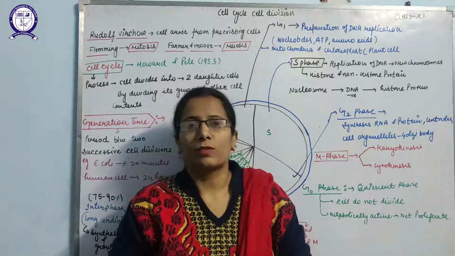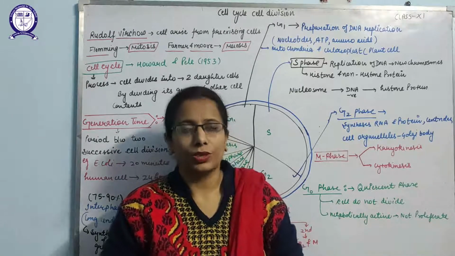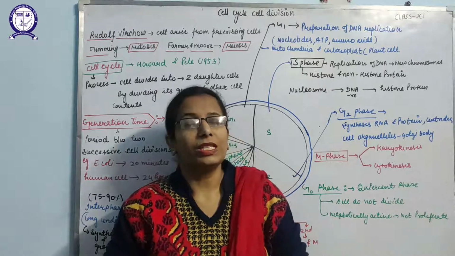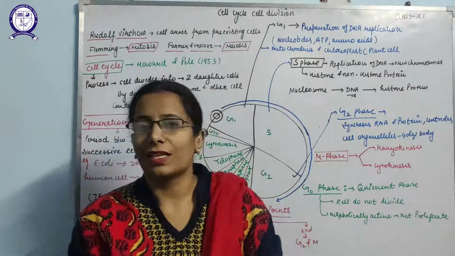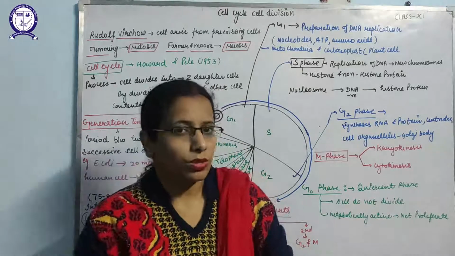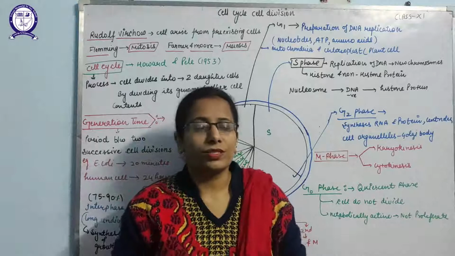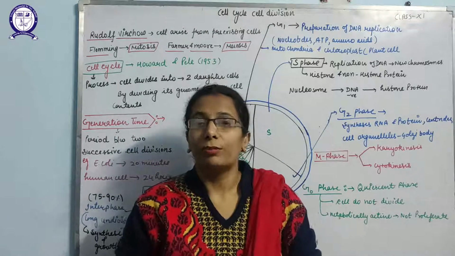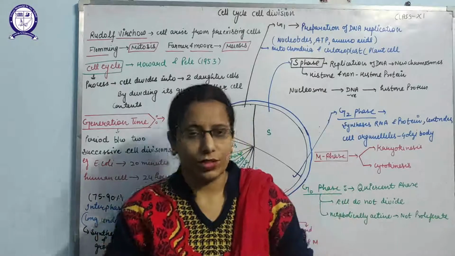But if we are discussing multicellular organisms or eukaryotes, they are made up of millions or billions of cells, because these cells are arranged together to form tissues, and tissues make organs, and organs make the organ system, and different types of organ systems of an organism make the specific structure of that organism.